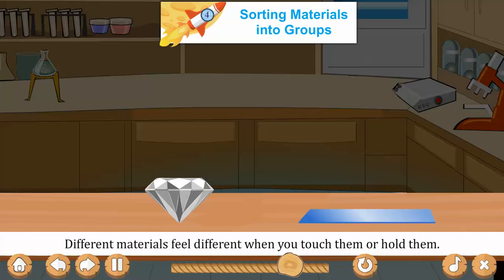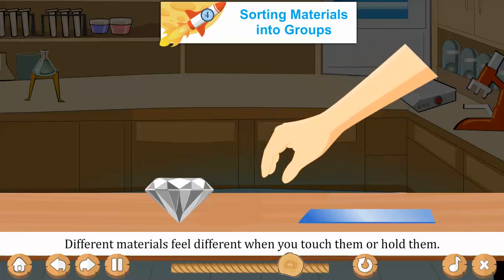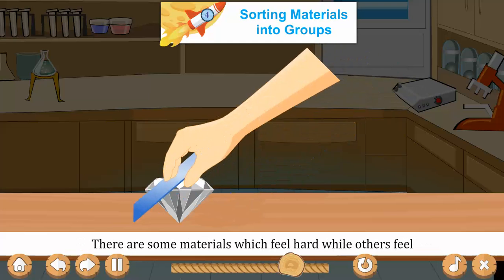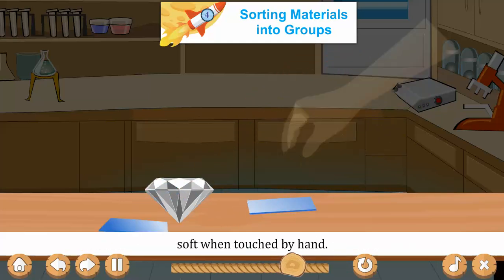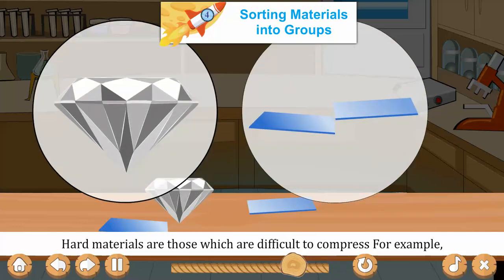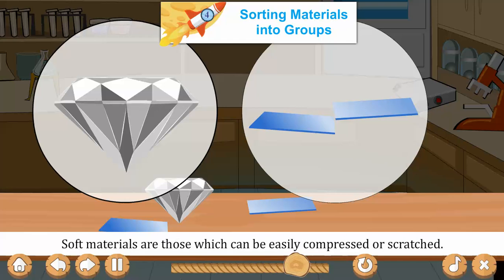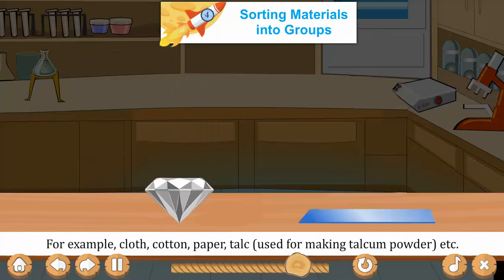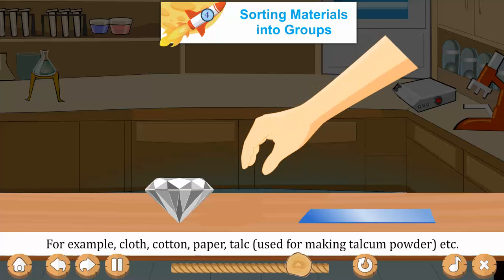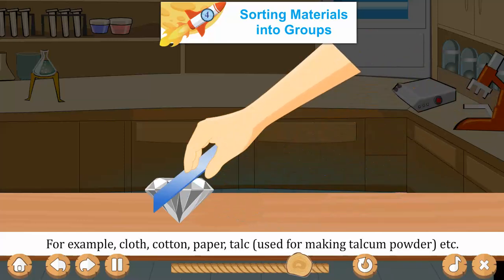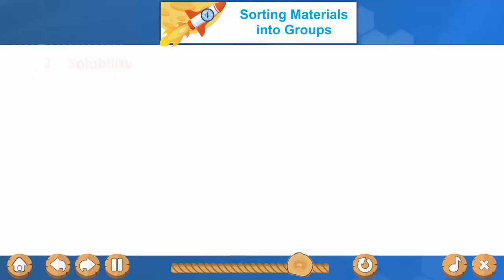Second, hardness. Different materials feel different when you touch them or hold them. There are some materials which feel hard while others feel soft when touched by hand. Hard materials are those which are difficult to compress. For example, wood, stone, iron, diamond, brick, etc. Soft materials are those which can be easily compressed or scratched. For example, cloth, cotton, paper, talc used for making talcum powder, etc.